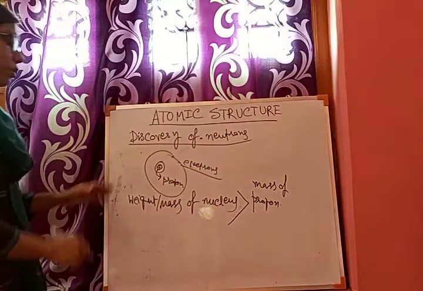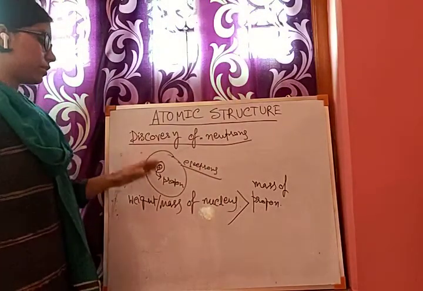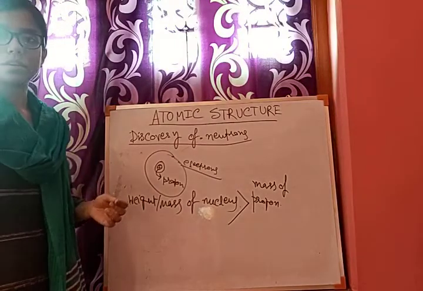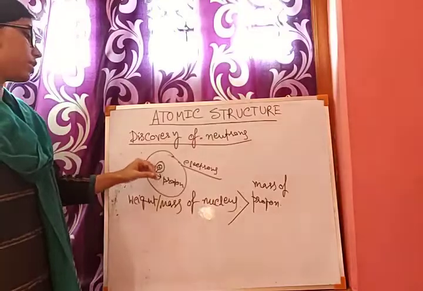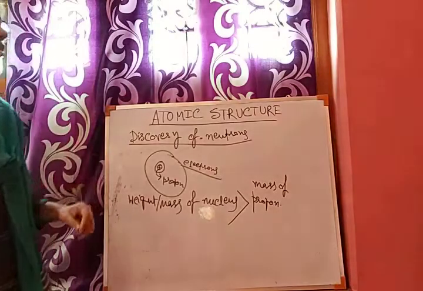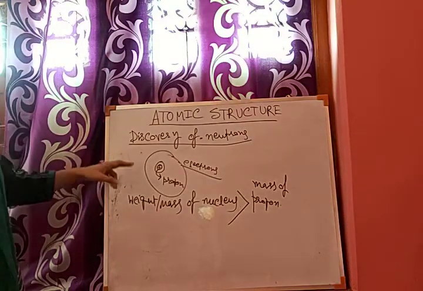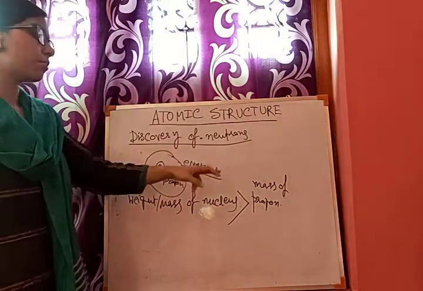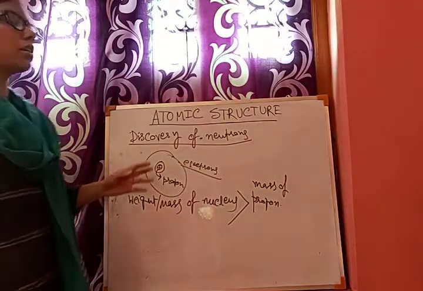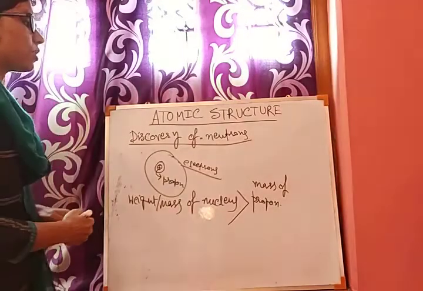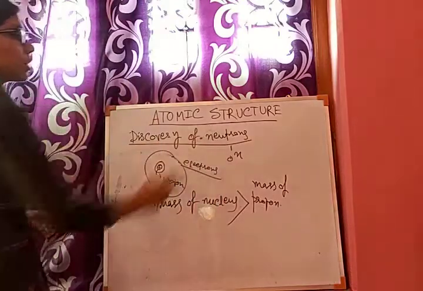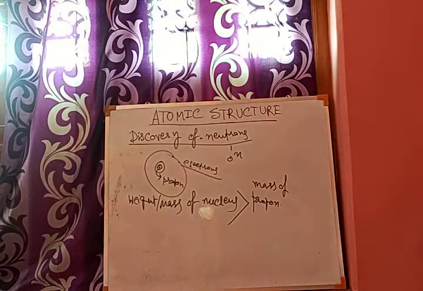So if the mass of the nucleus is greater than that of the proton, that means the nucleus contains some other particle that is making the mass of the nucleus greater. And what is that other particle? That other particle is the neutron. Due to the presence of neutrons, the mass of the nucleus is greater than the mass of the proton. Then what about charge? It was found that neutrons are neutral. Neutrons are represented as 0 and 1.